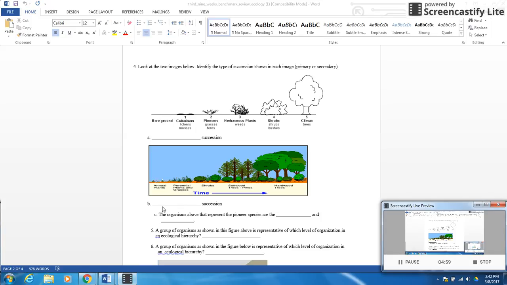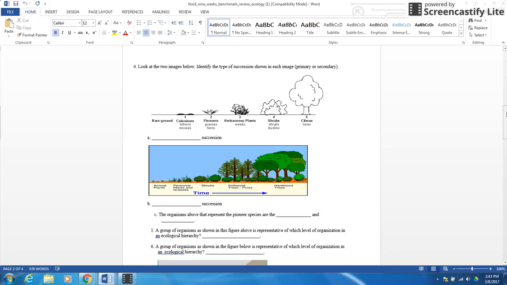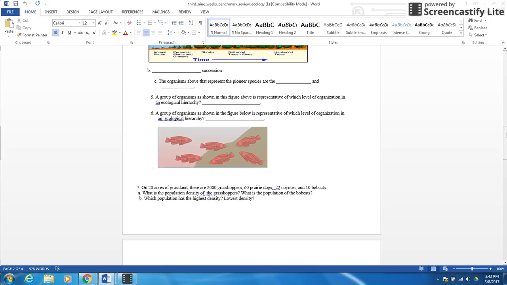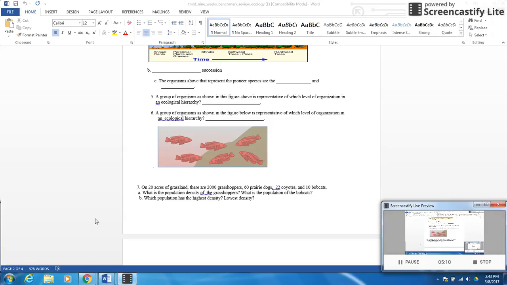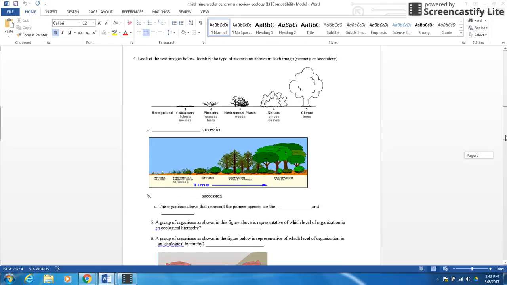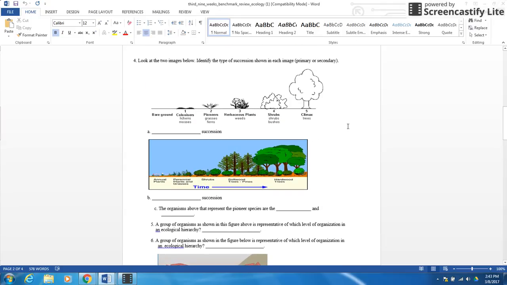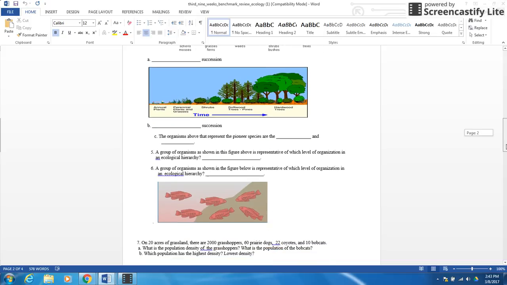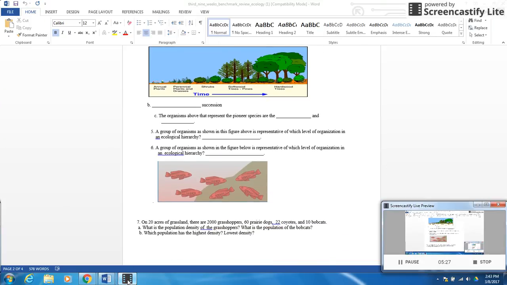Secondary succession is where you kind of see more growth and where we'll get back to those hardwood trees. It does take time. It will take more time for it to happen, but eventually it will happen. The organism above represents the pioneer species. The pioneer species are going to be the very first species, and in this case, again, we have the lichen and the mosses. They're the ones that settle in first. Those lichens, those mosses, they'll be the first thing we'll see.